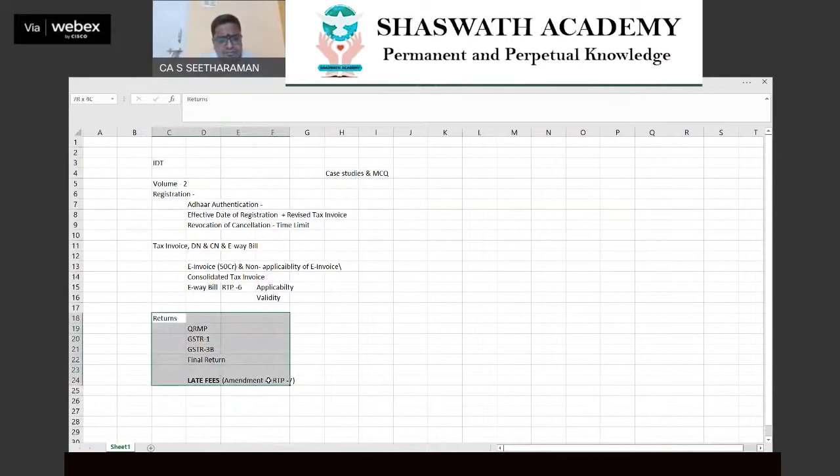These are the areas which I have to focus on from the returns chapter. Barring that, I don't think it will be great effort. And after that, volume 2 consists of the payment chapter. In the payment chapter, we have only few areas to focus, or I would say only one area to focus, which is interest calculation. There is a probability that you will be asked for interest calculation, which is to be net of cash, which is to be net of ITC. Very, very important. So interest under section 50 subsection 1, or it can also be under section 50 subsection 3.